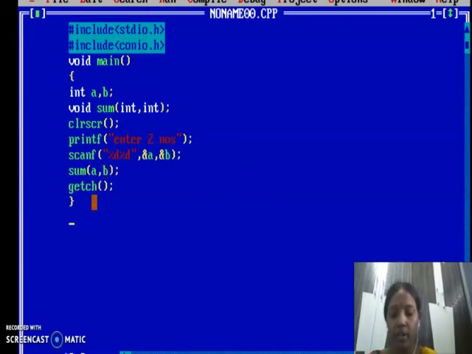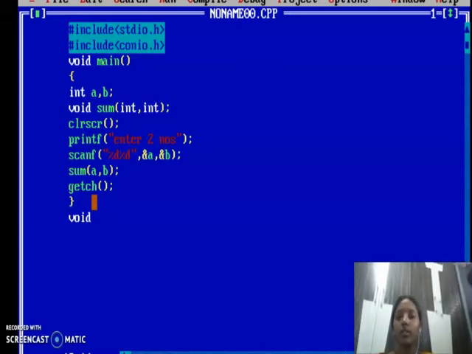Now we are going to write the function definition. So what is the function definition? Return type, function name, parameter list. In this function I am not going to return any value, so the type is void, function name sum. So this function is not returning any value. I am taking int x, int y. We have to specify the data types along with the parameters in the parameter list.